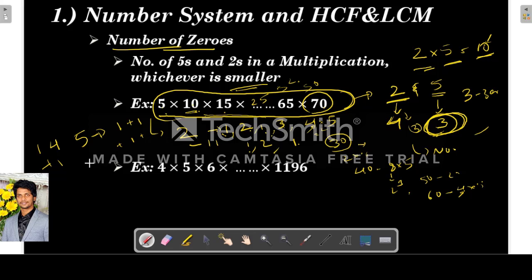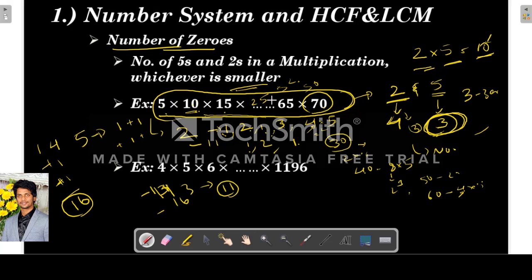Again 50 will be there. 50 is 2 into 5 square. So again 1 extra 5 will come in 50. So total how many 5's will be there? 16. So if you see, in this product there will be a total of 13 2's here, total 11 2's and 16 5's. So how many zeros will be there in this product? Minimum of these. So 11 zeros will be there.